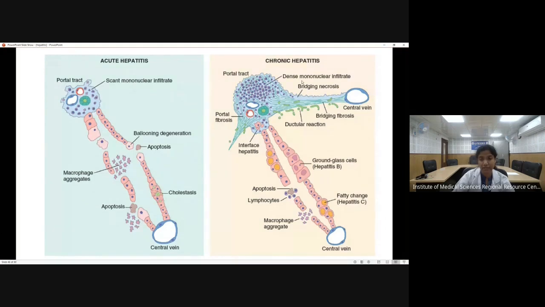Now as the patient goes into the chronic stage, the portal inflammation will increase. There will be dense mononuclear inflammation, that is inflammation by lymphocytes and plasma cells. And also if the patient develops cirrhosis, there will be bridging fibrosis and bridging necrosis. In chronic hepatitis B, the hepatocytes will show ground glass change, and in hepatitis C, which usually shows the chronic stage, there will be fatty change in the hepatocytes.